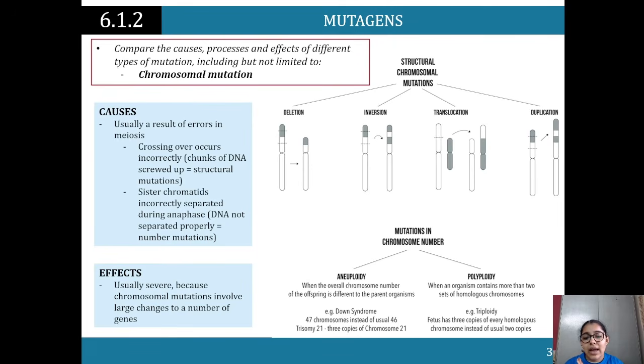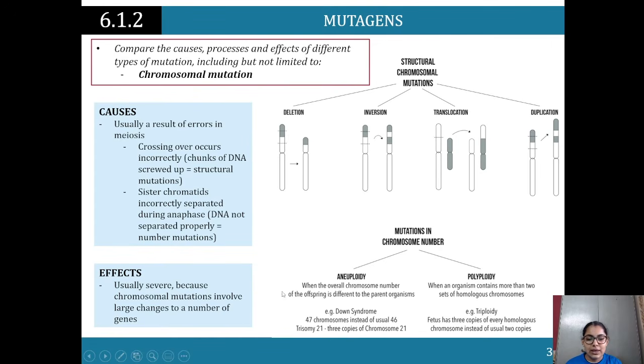And that can obviously cause a number of mutations, and they can have harmful effects too. So the effects are usually severe because now it's specifically affecting the chromosomes. It's not affecting the protein, it's affecting the chromosomes and the DNA. And that's because chromosomal mutations involve a large number of changes to the genes. So, mutation in chromosome number.